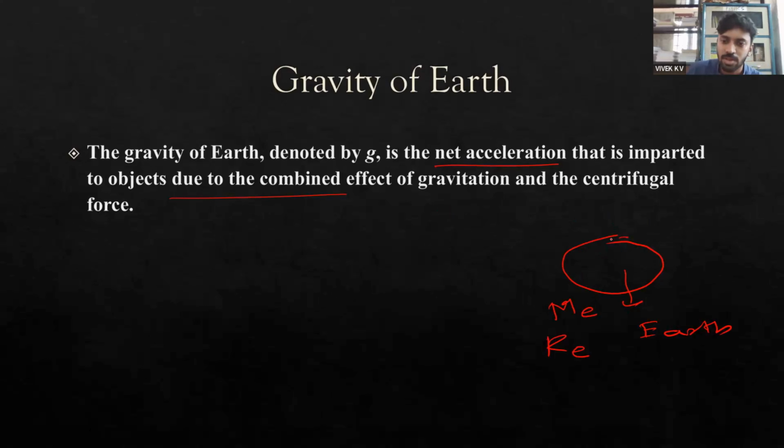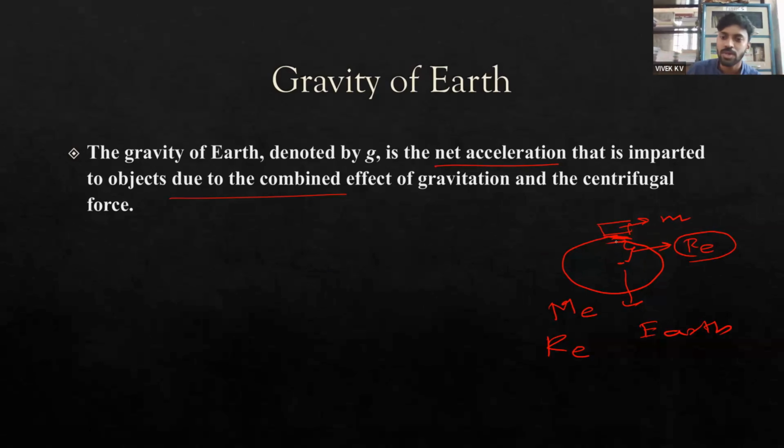Imagine there is an object of mass m, small letter m, placed at the surface of earth. The distance from the center to the object will be equal to the radius of earth, Re. This is the distance of separation. As I have mentioned, when we measure the distance of separation, we deal with the distance from the center of the two masses.